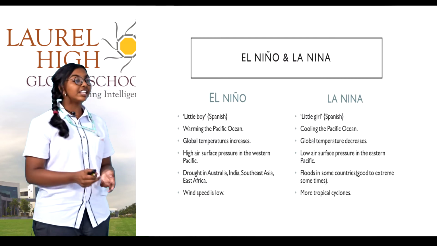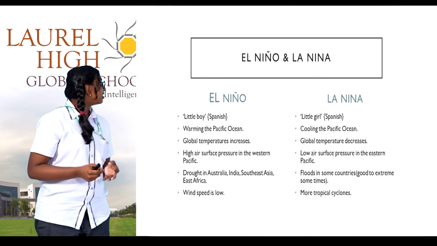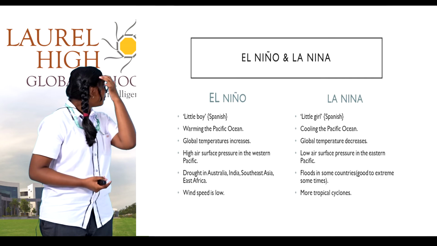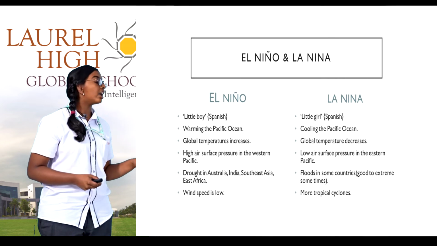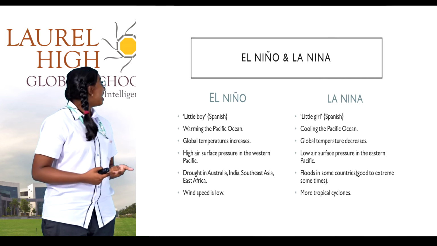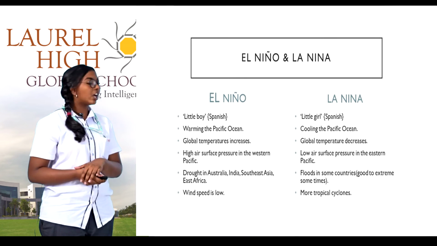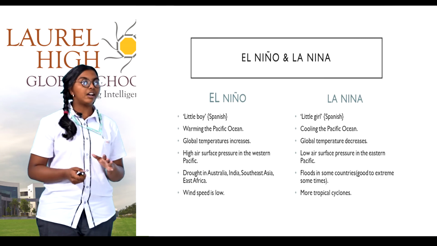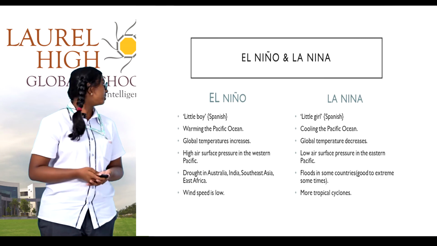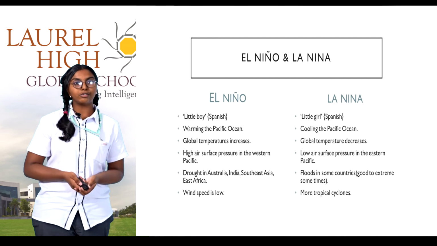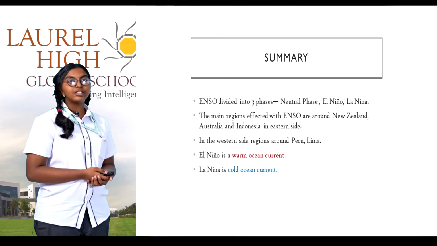Comparison. Summary. ENSO is divided into three parts. Three phases. Neutral phase, El Nino and La Nina. The main regions affected with ENSO are around New Zealand, Australia and Indonesia in the eastern side. In the western side, regions around Peru and Lima, which is in South America. El Nino is a warm ocean current and La Nina is a cold ocean current. Website I used for images.